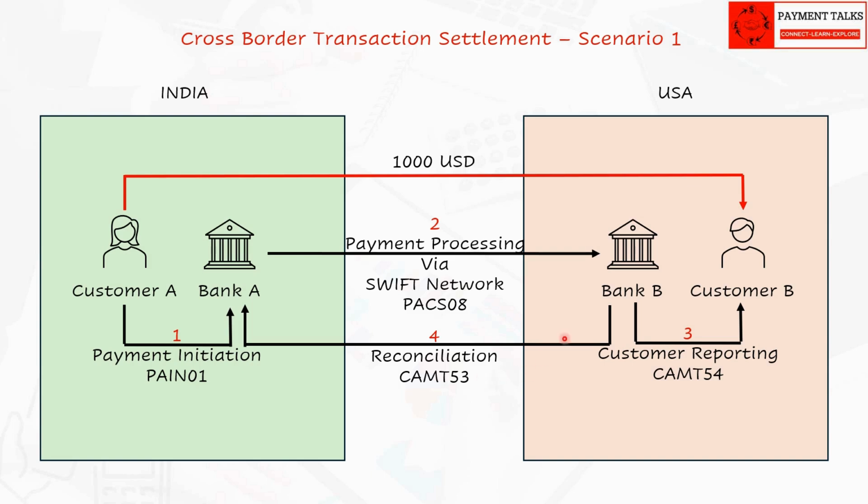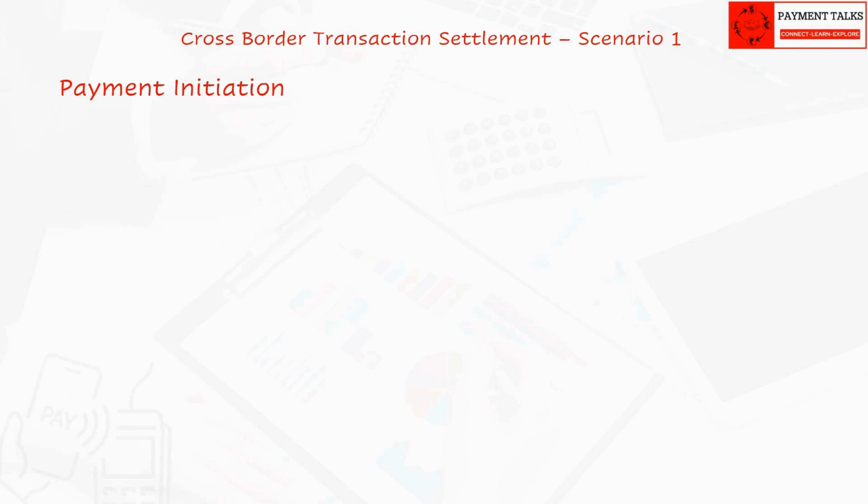Note: debit credit notification or a statement will only be sent by the account servicing institution for a physical account that is in its books. For Nostro account, we do not generate the debit credit notification or statements. Let us look at each step in detail along with accounting entries.